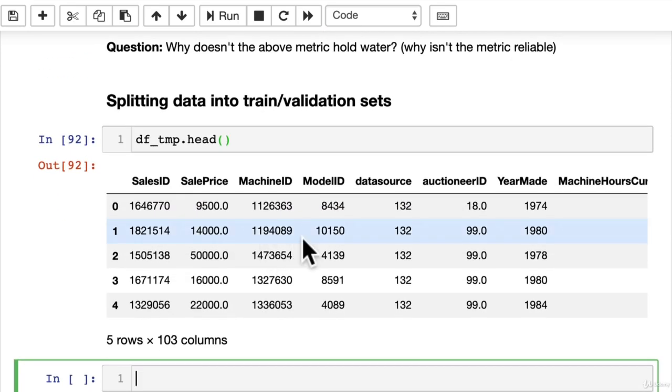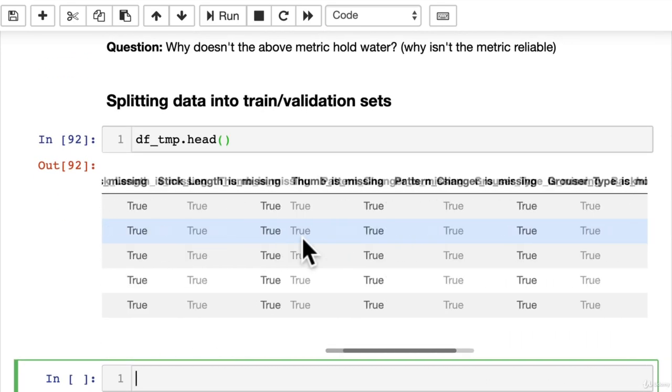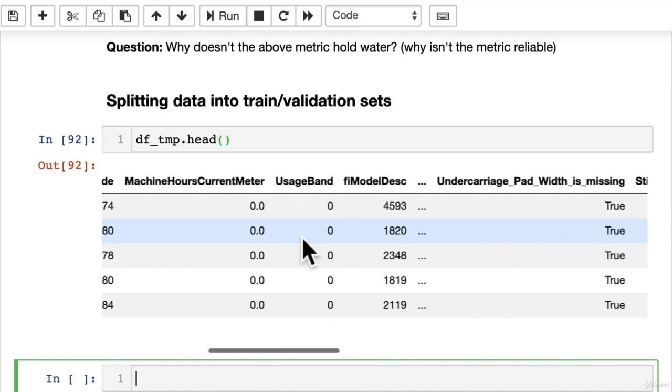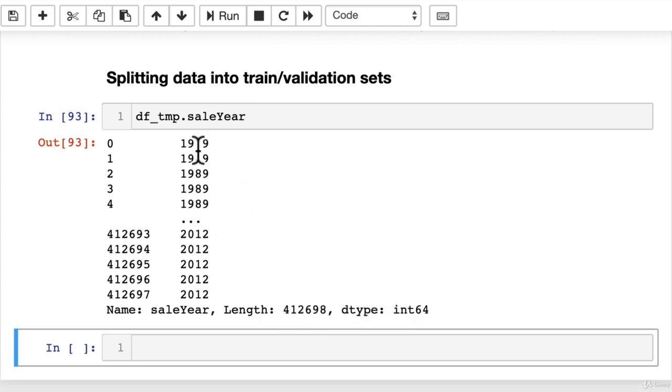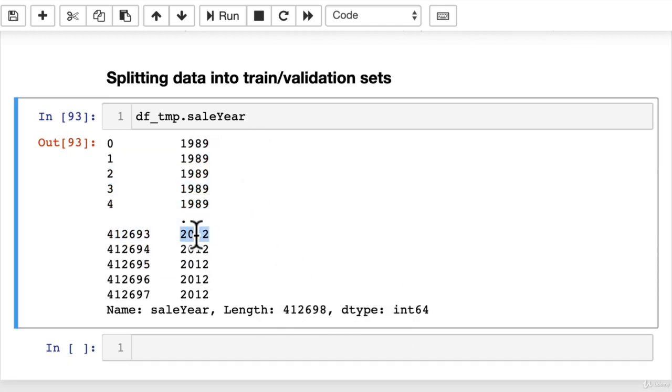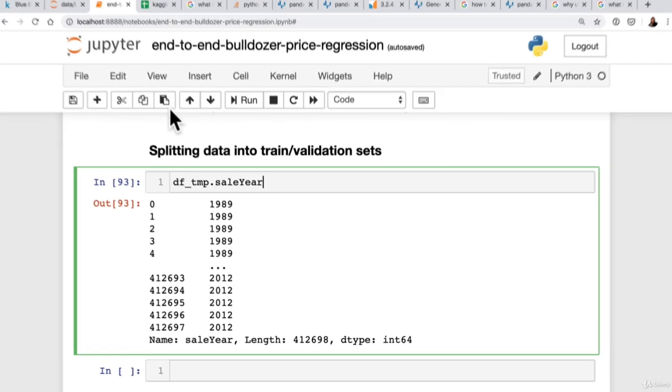So let's check our data again, as we always do. Maybe we can use the year. What was it called? Sale year? So df temp sale year. There we go. Okay, because our data frame is in order, yes, this is going to help us. When we imported our data frame, we ordered it in the order of the sale dates.